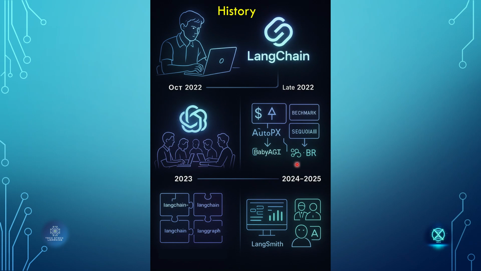They got funding from Benchmark, Sequoia, and other partners, and it became the foundation for hundreds of startups and tools. The ecosystem is split into core libraries for maintainability, like LangChain and LangGraph, or the integration with LangSmith for debugging and things like that. So this is basically the history of LangChain.